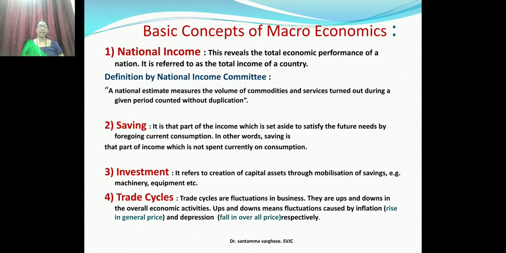So I mentioned inflation and deflation, depression. What is inflation? That is the rise in the general price level, and fall in the price level is deflation. Depression is a continuous fall in the overall price and lowering down of the economic activities in general. So during the time of depression, economic activities will not take place.